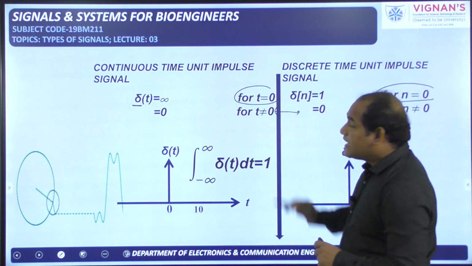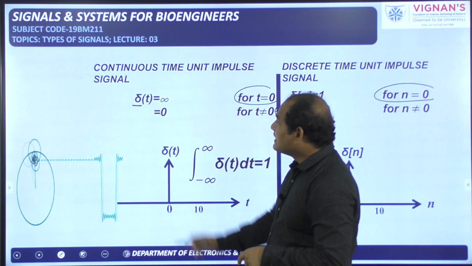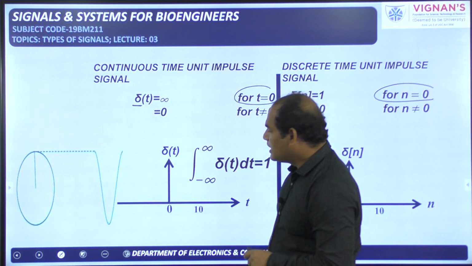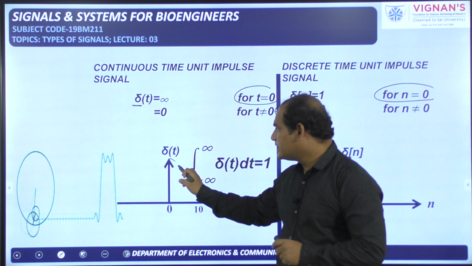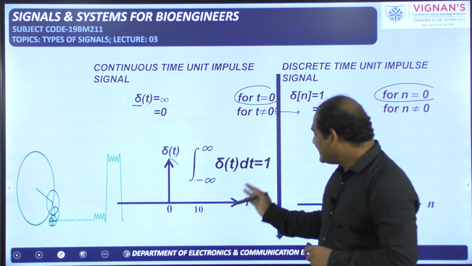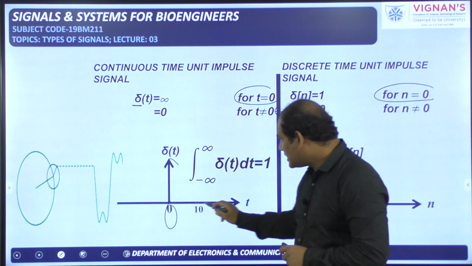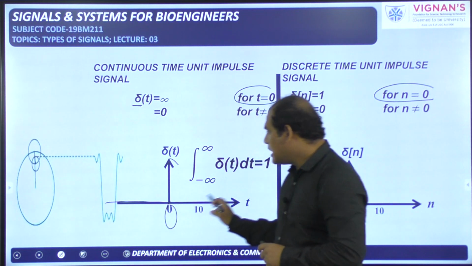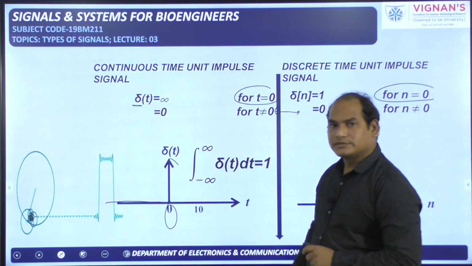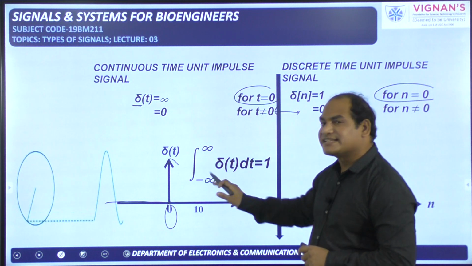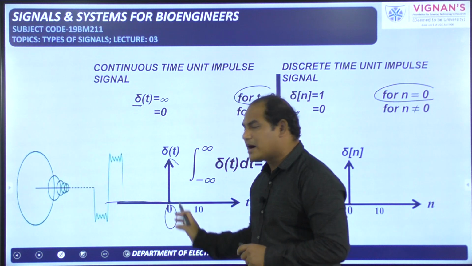But in case of continuous domain, for the unit impulse signal, the amplitude is infinity at t equal to 0. If you see the graphical representation, for t equal to 0, amplitude is infinity. It is going like this. When t is not equal to 0, that means except t equal to 0, for all the remaining values, these negative values and positive values, the amplitude is 0 only. Only at t equal to 0, amplitude is infinity, and rest of the time amplitude is 0.